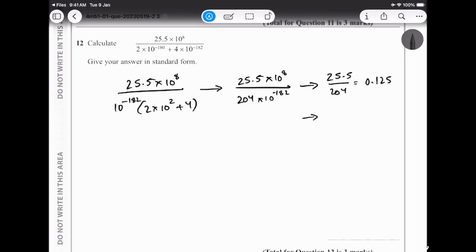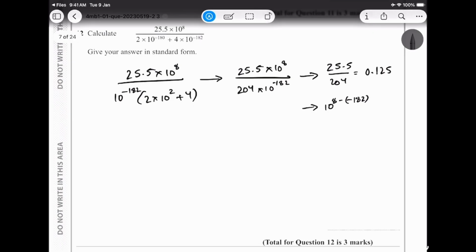So I get 10 to the power 8 minus 182, because the 182 is moving to the top. It's not moving to the top, it's just when it's division, so it subtracts. Even if you want to use the idea that it moves to the top, then it becomes positive, so it will be 8 plus this thing. So I get my answer as 10 to the power of 190, and my final answer will be 0.125 times 10 to the power of 190.